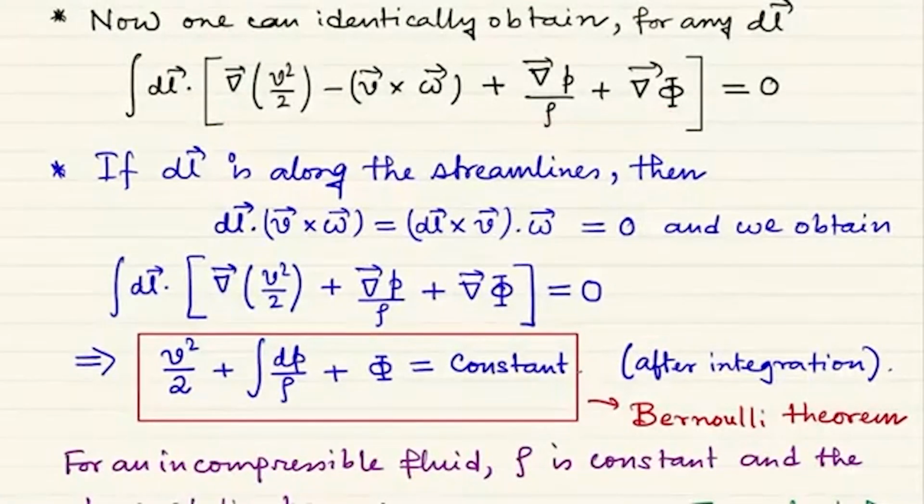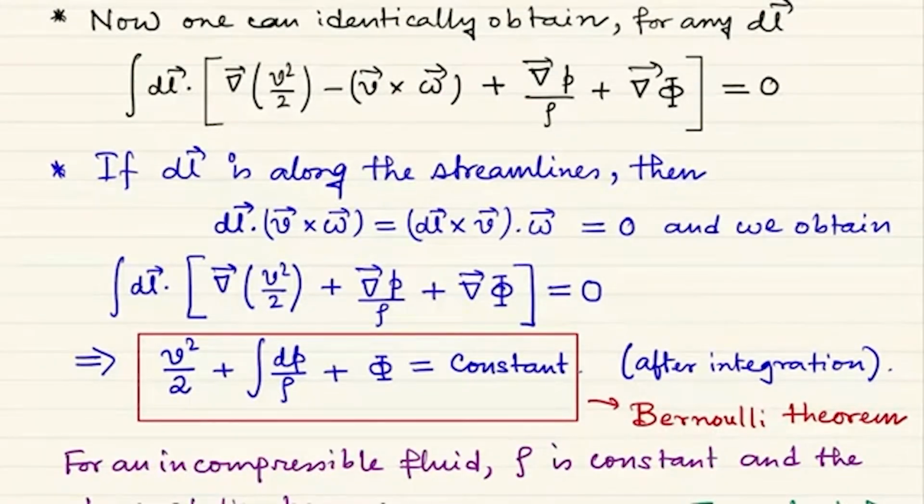When this is contracted with some length element dl and integrated over that length element, it is just equal to 0. And this dl does not need to be an elementary length element over a streamline; it can be the length element over any trajectory or any curve.